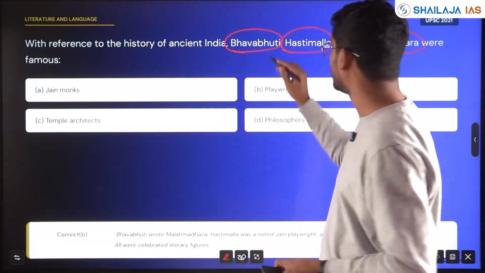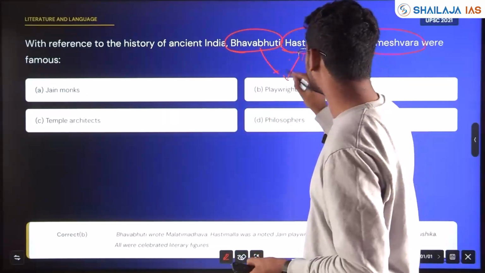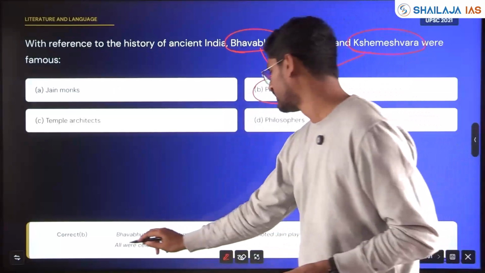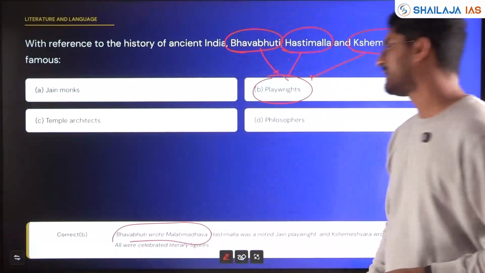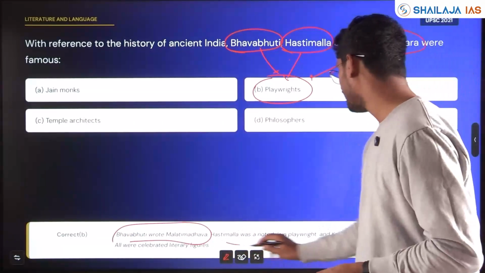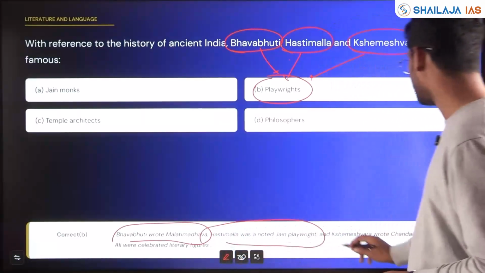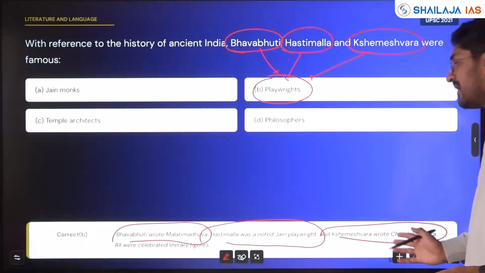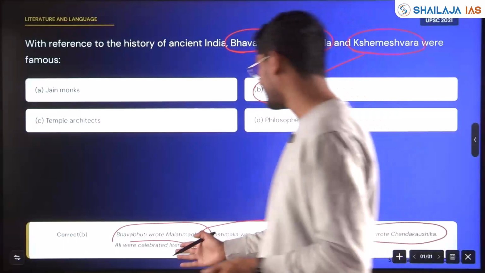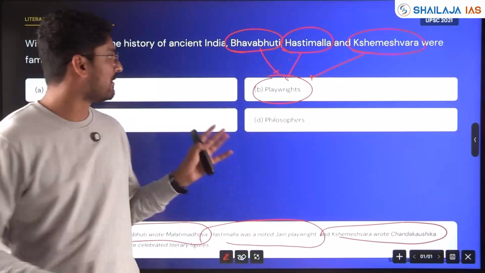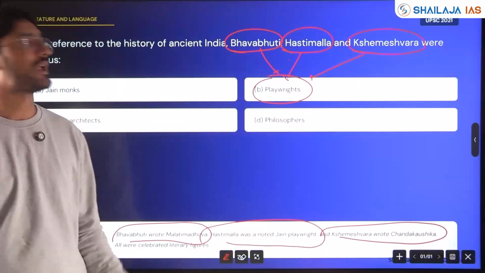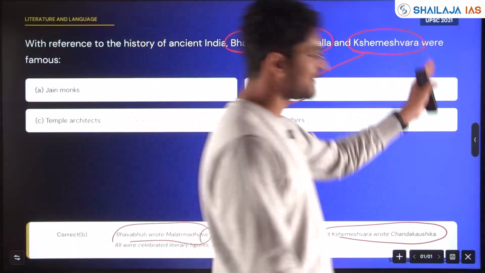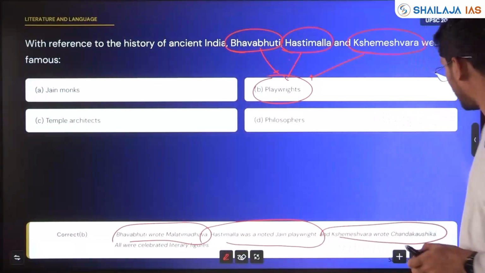But here, these were all famous playwrights. Bhavabhuti wrote Malati Madhava. Astimalla was a noted Jain playwright. And Kshemeshwara wrote Chanda Kaushika. All were celebrated literary figures, famous playwrights of the Vijayanagar Empire. Asked in 2021.